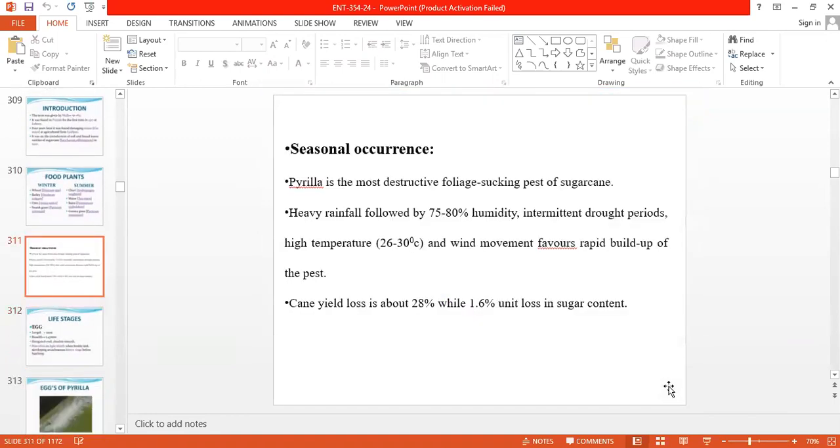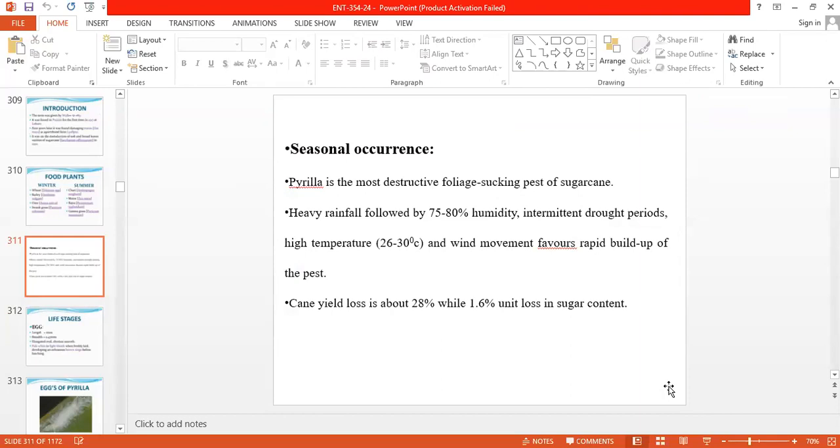Seasonal occurrence. Pyrilla is the most destructive foliage sucking pest of sugarcane. Heavy rainfall followed by 75 to 80% humidity, intermittent drought periods after the rainfall, high temperature, and wind movements favor the rapid buildup of that pest.